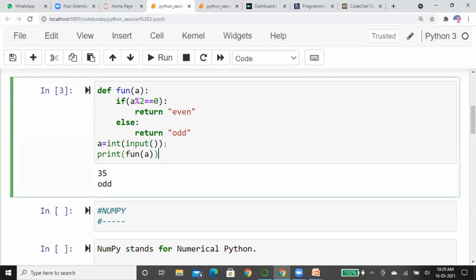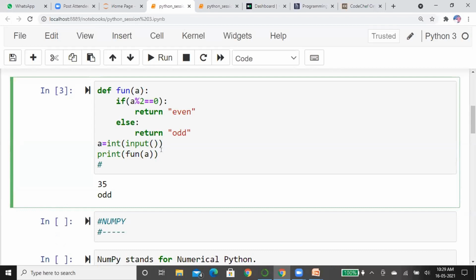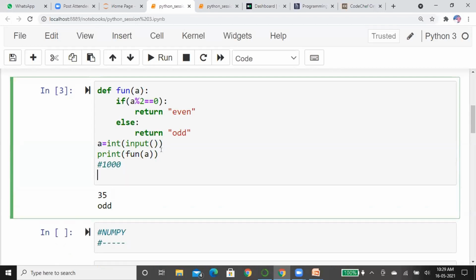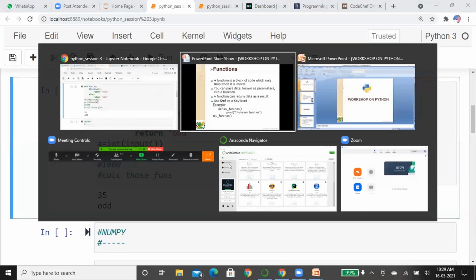This is the way. Suppose we have some 1,000 lines of code. There will be multiple situations where you have to check whether the given number is prime or odd or something else. Whenever you want to check, we just call those functions. It will be simple. This is how functions work. Okay.